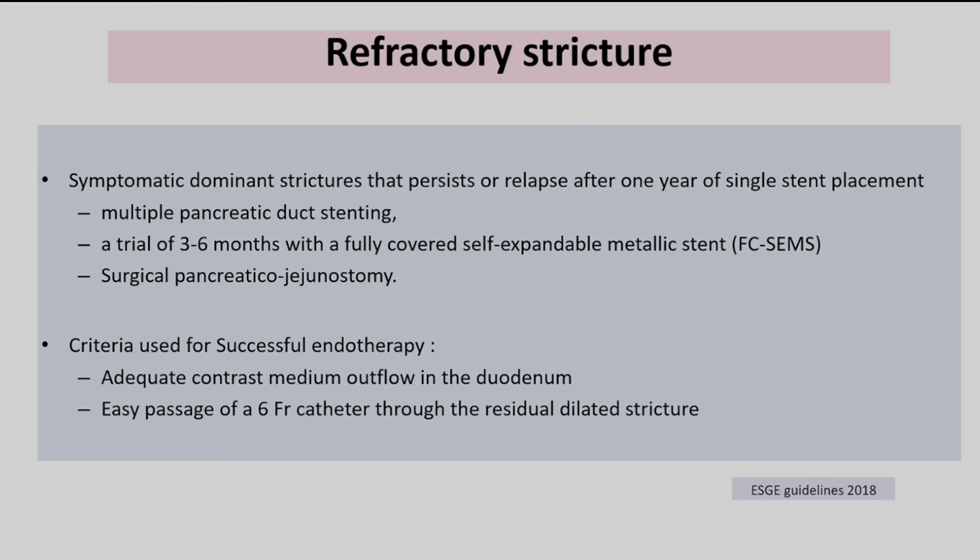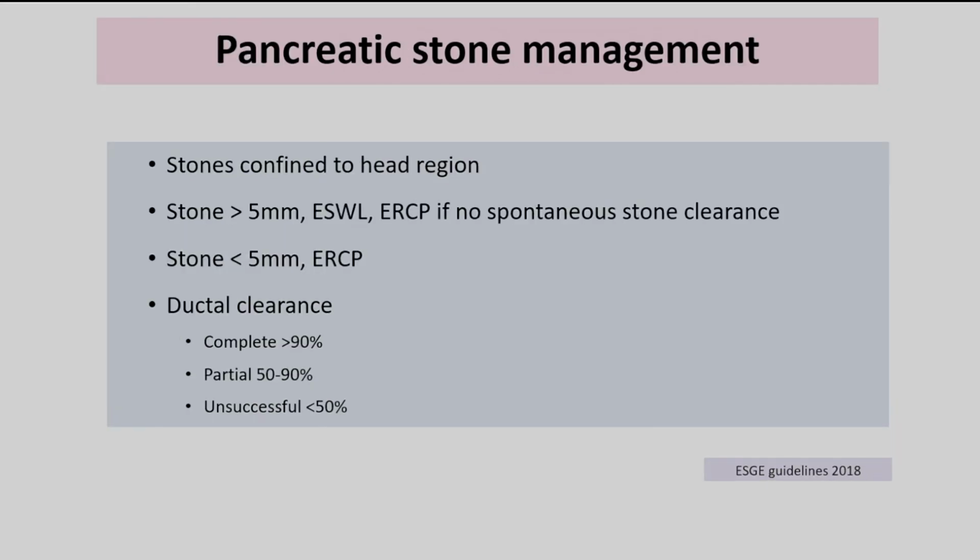But if the patient has a symptomatic dominant stricture that persists or relapses after 1 year of the single stent placement, then these patients are called refractory strictures, and they may require multiple plastic stents, or they may be a candidate for surgery.